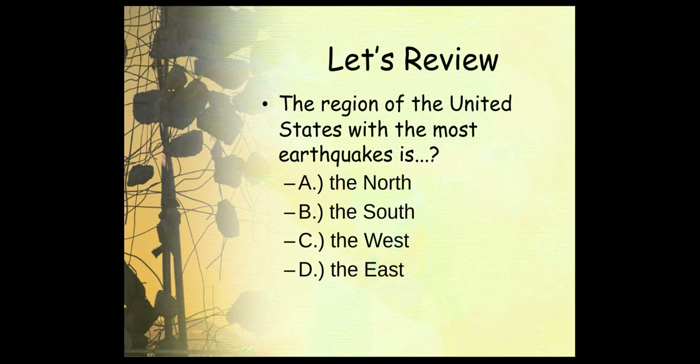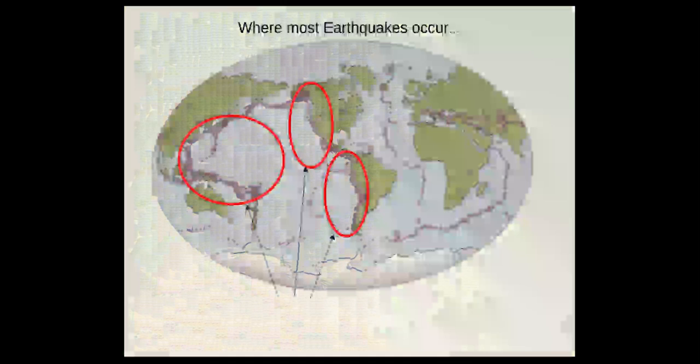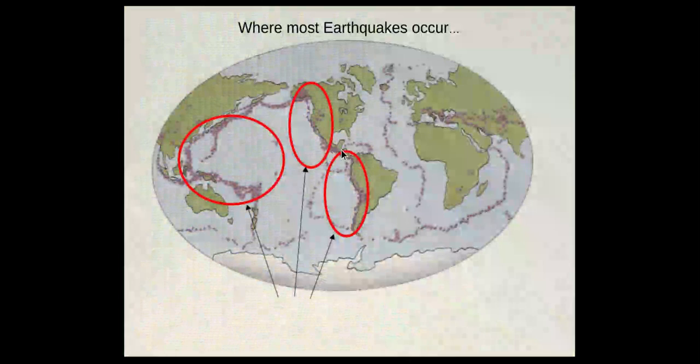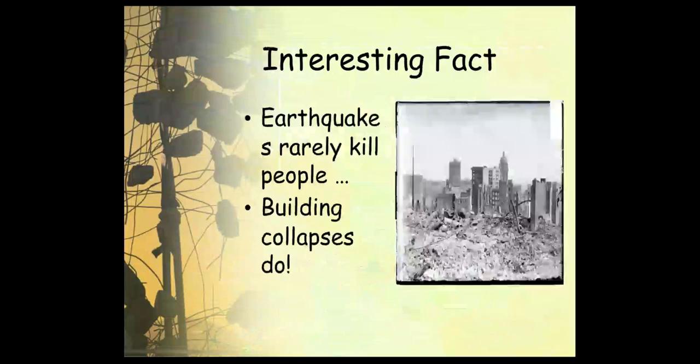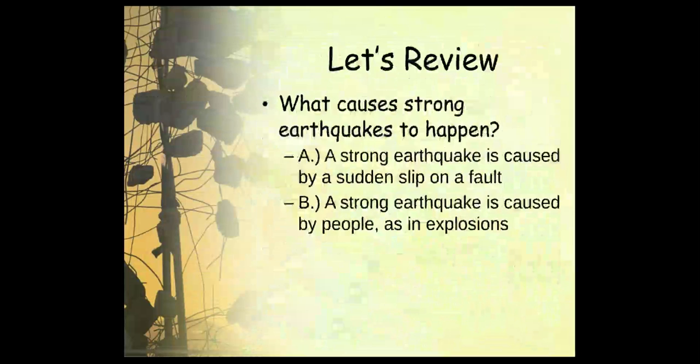The region of the United States with the most earthquakes is A, the North, B, the South, C, the West, or D, the East. If you said C, the West, you are correct. That is where most of our earthquakes occur, and you can go back and look in the PowerPoint to see right here. That is the West.